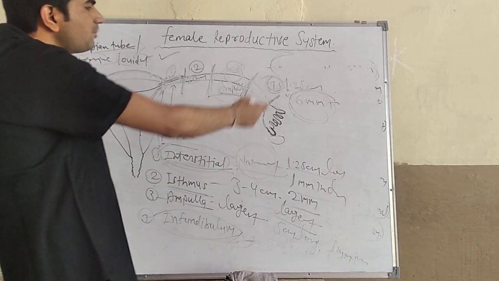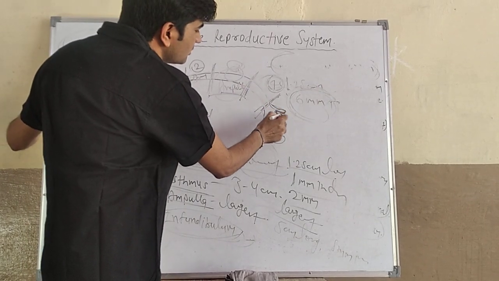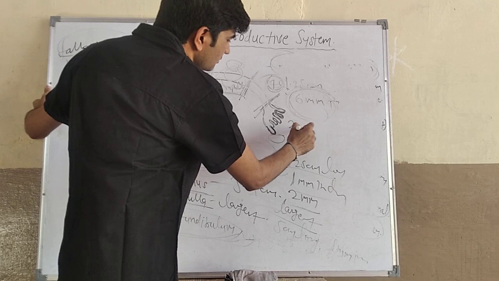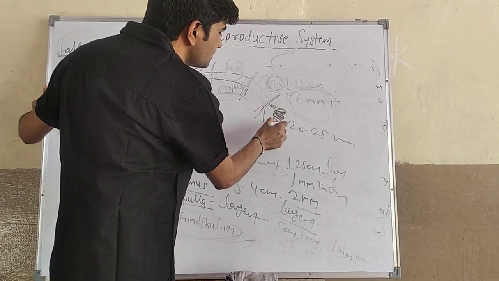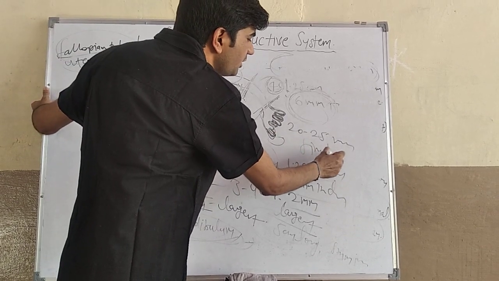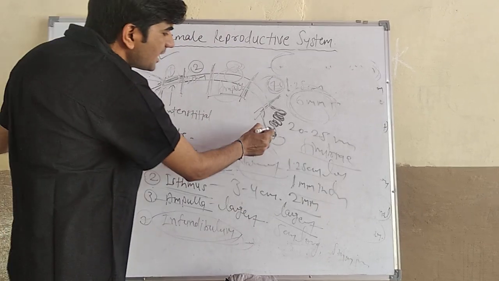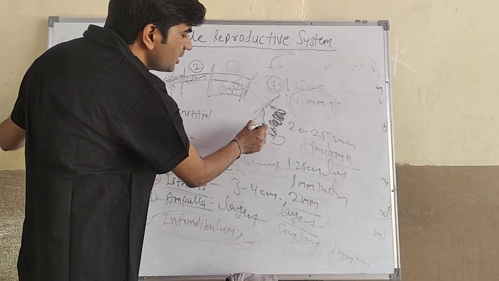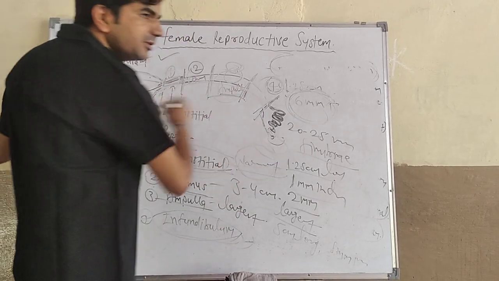Then the terminal portion of the uterine tube consists of 20 to 25 finger-like projections. These finger-like projections are known as fimbriae. The largest fimbria is known as the ovarian fimbria, which provides attachment of the uterine tube with the ovary.